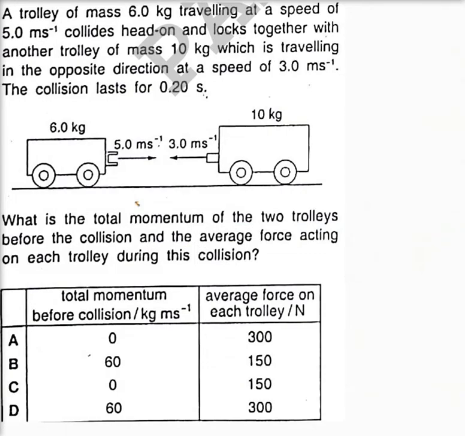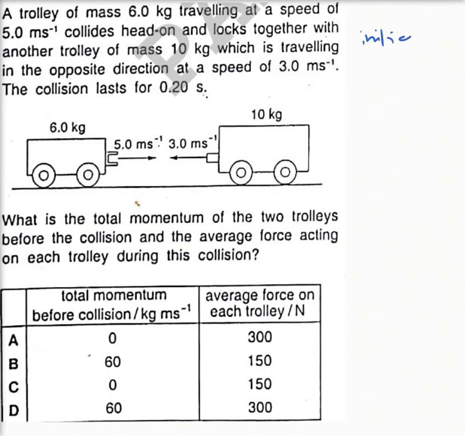Now looking at this question, you would realize that two trolleys are going on a head-on collision, moving towards each other. So we have to find out first the initial momentum.